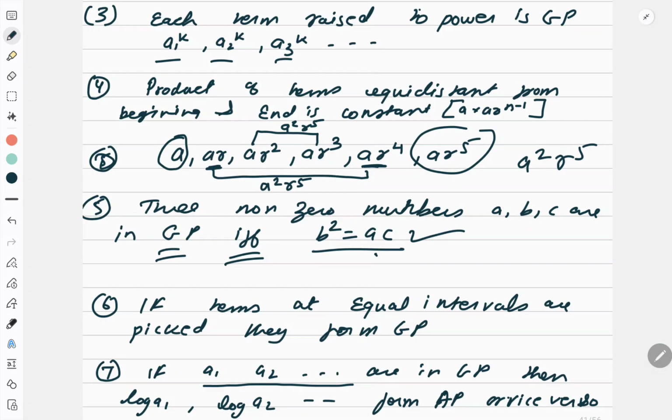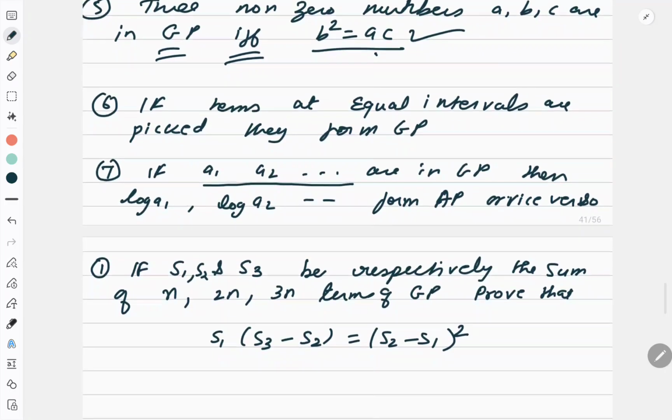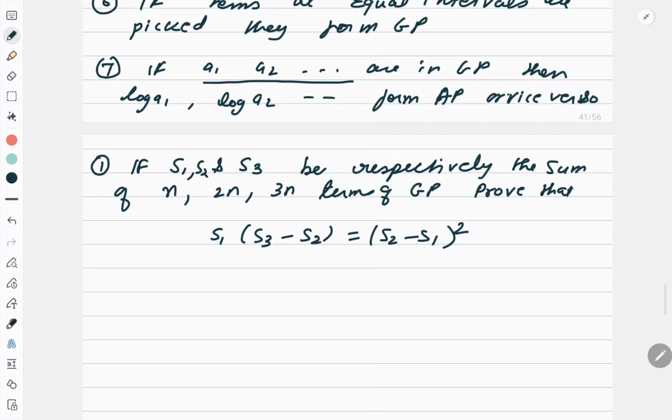Now let us do a few questions which may be using these properties or there may be simple geometric progression properties. Now see, what is the first question? If S1, S2, S3 are respectively the sum of n, 2n and 3n terms of a GP, then you have to prove this result. So let me first define what exactly is S1, S2 and S3. Now what is S1? S1 is the sum of n terms. So what is the formula? A into R to the power n minus 1 upon R minus 1.